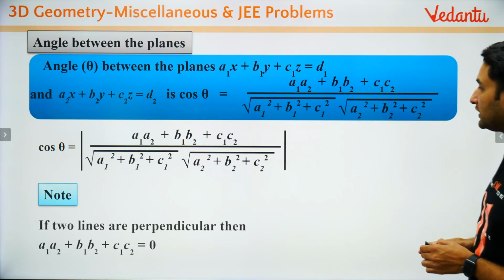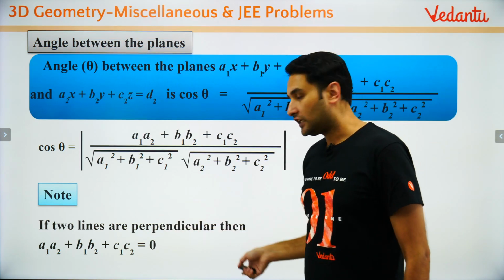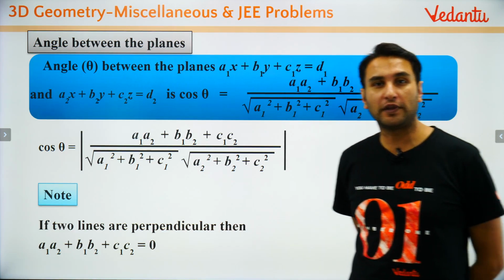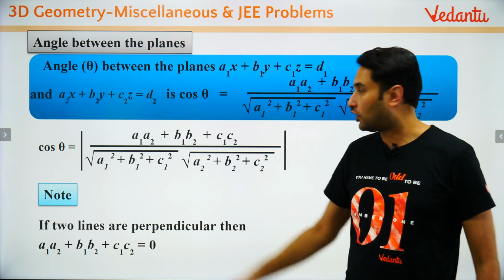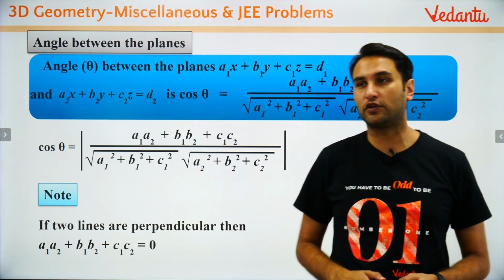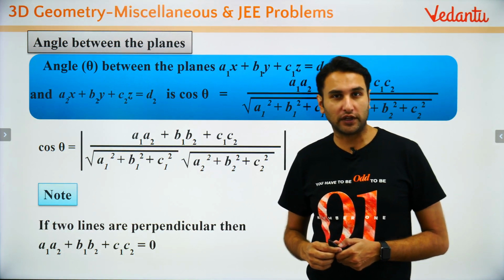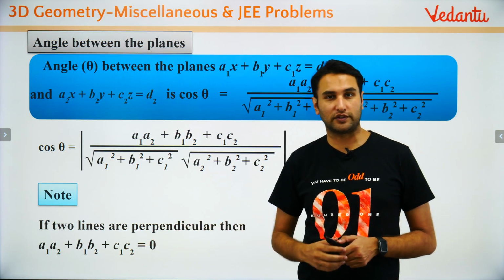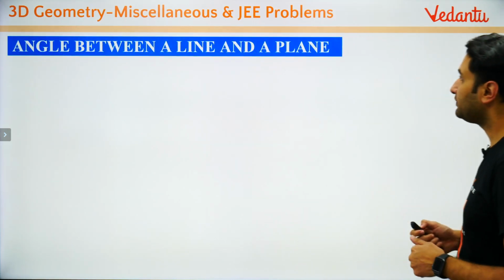Now let's do an interesting problem. अच्छा, one more thing बच्चों, if two planes are perpendicular, तो बच्चों condition क्या होगी? For the two planes to be perpendicular the numerator will be 0, cos θ is equal to 0. So a1 a2 plus b1 b2 plus c1 c2 equal to 0, then it will mean that the planes are perpendicular. ठीक, चलो, now let's move ahead.